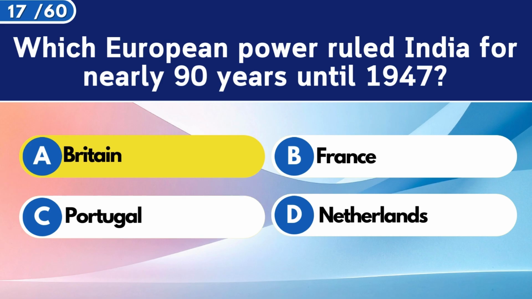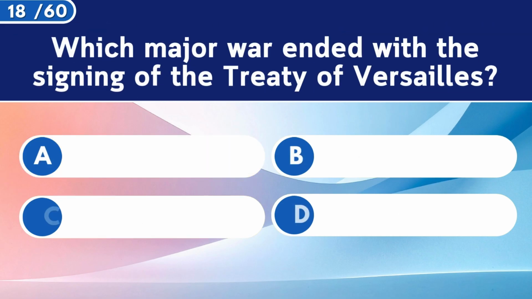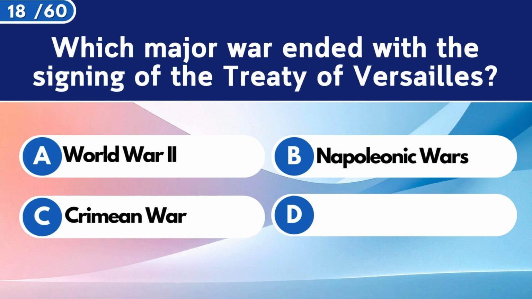Britain. Which major war ended with the signing of the Treaty of Versailles? World War I.